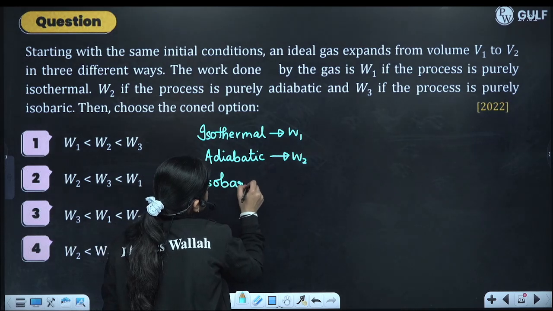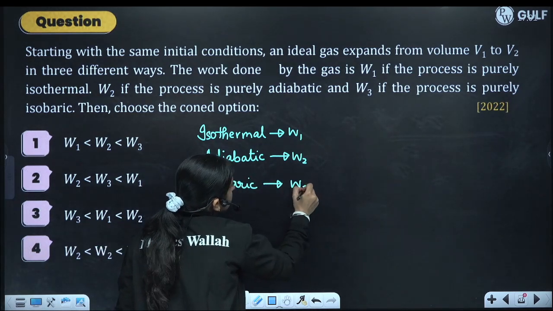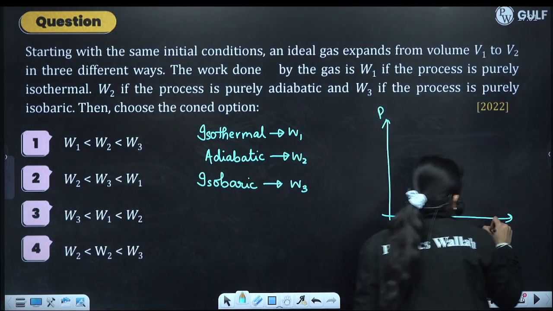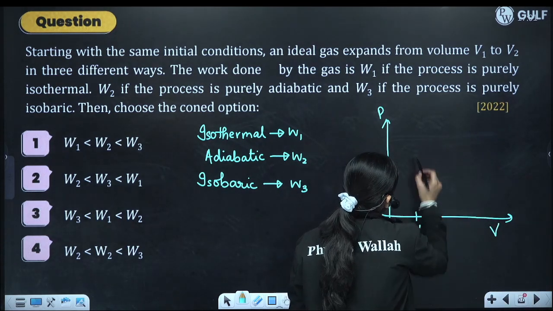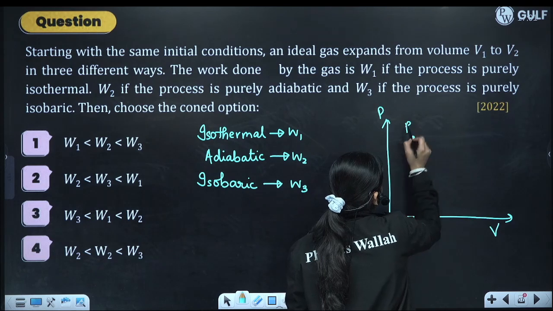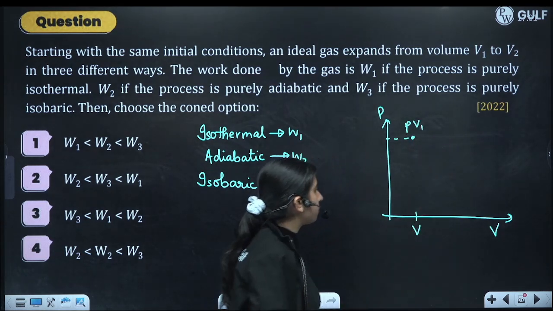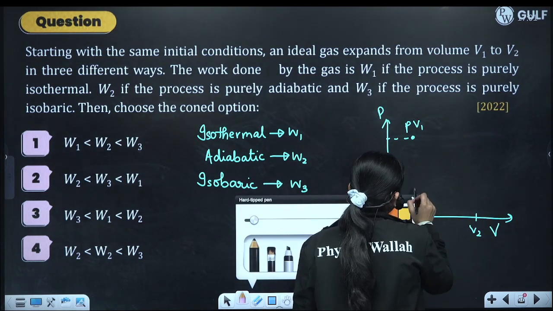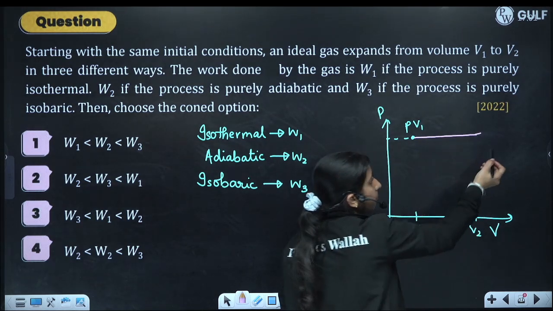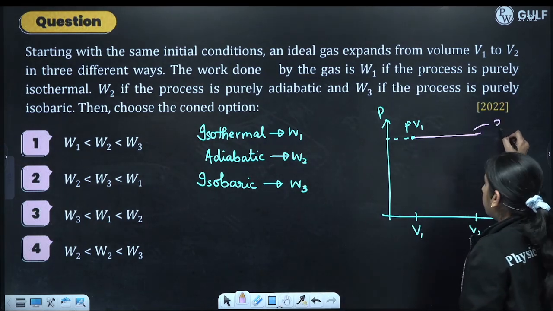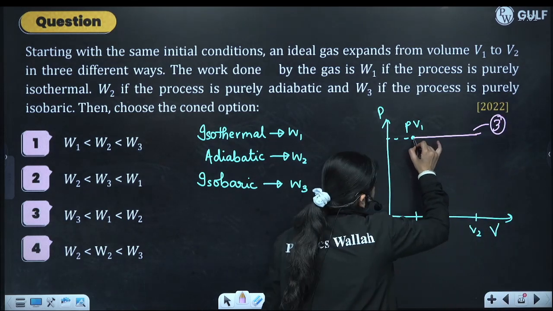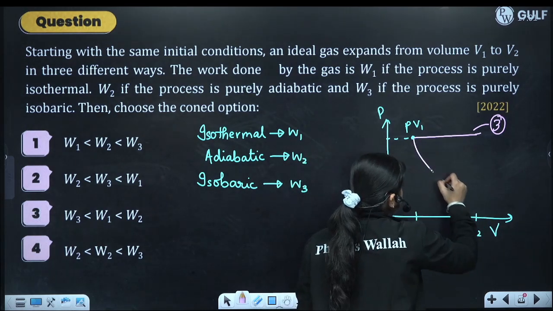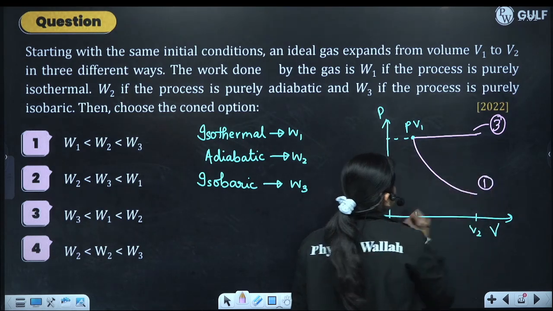Okay, if we are changing it from V1 to V2, it is expanding. Let's draw the indicator diagram, the PV diagram. Let us say this was my initial condition, PV1. We go from V1 to V2. If I go by an isobaric process, pressure will remain the same. I'll go from V1 to V2. This will be my third, isobaric one. And if I go isothermal, it will be like this, V1 to V2. This is my isothermal process number 2.